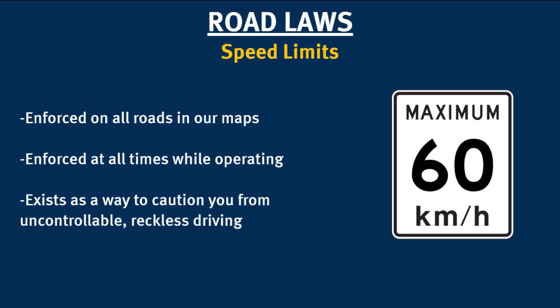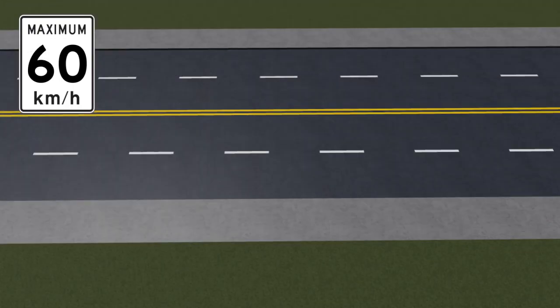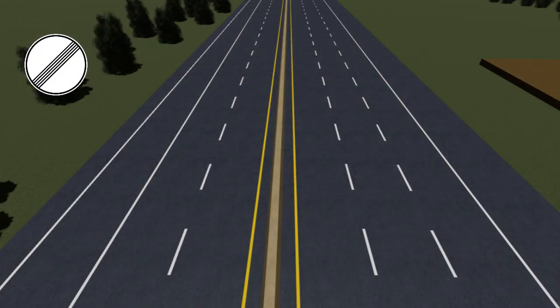Speed limits are enforced to ensure the safety around our roads and to prevent reckless driving. You are to follow speed limits along any road corridor in the map at all times. The following is a short list of different speed limits based on where you're driving. In the bus yard and at terminals, the maximum speed is 30 km an hour. On regular roads, the maximum speed is 60 km an hour. On major bridges, the maximum speed is 80 km an hour. Finally, on highways, there is no set speed limit.